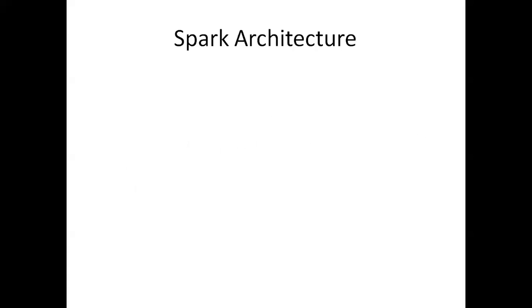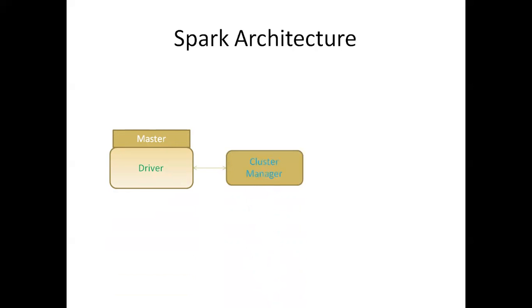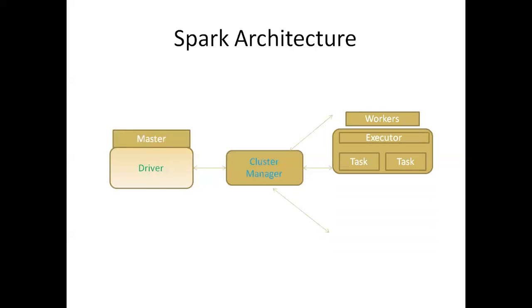So now we are going to see the graphical representation of Spark architecture. In the master node, we have the driver. Driver runs the main program. The main program creates the Spark context. And then it looks for resources, so it contacts the cluster manager. And then the cluster manager splits the job into multiple small tasks and distributes them to the executors.